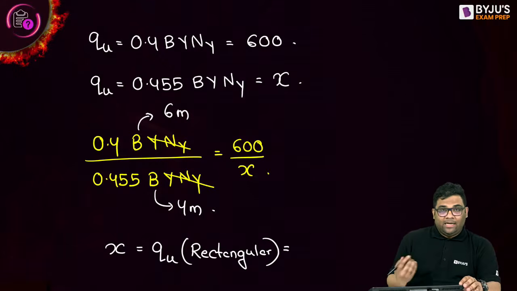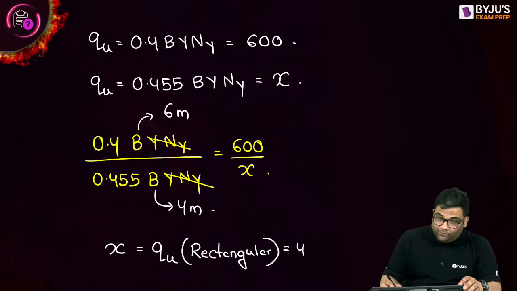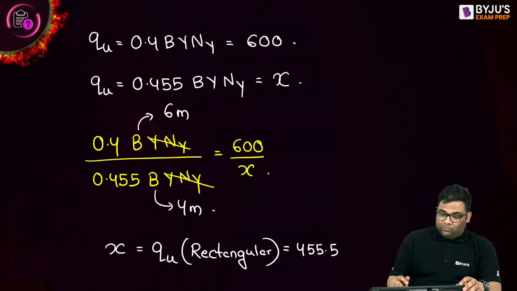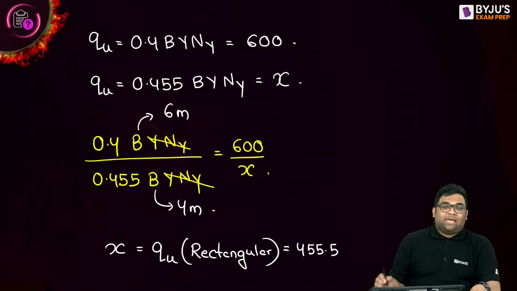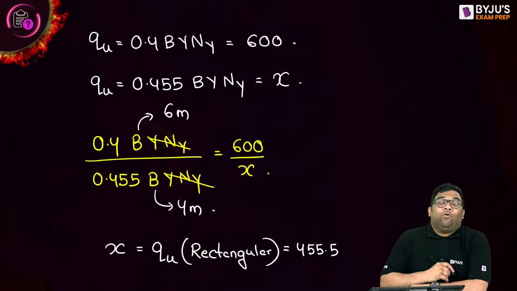455, we'll get a lesser value, right? You can see we'll get a lesser value. Okay, solve it properly. I'm getting 455.56. I think you have taken the reverse ratio. Okay, let me just solve it. Let me recheck the values. 600 into 0.455 into 4, divided by 0.4 divided by 6. Yeah, I'm getting 455. Okay, so I'm getting this as 455.